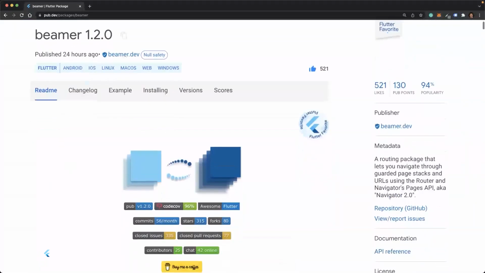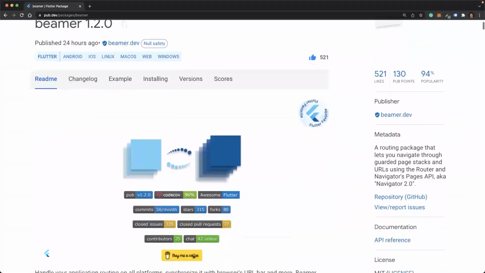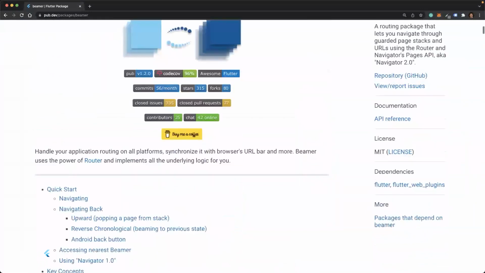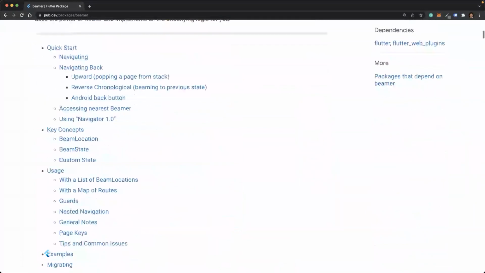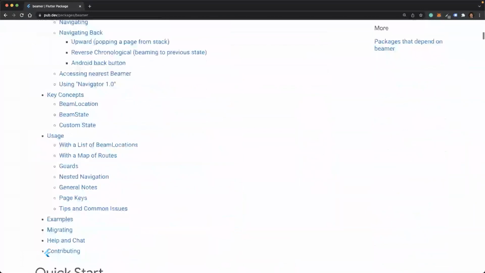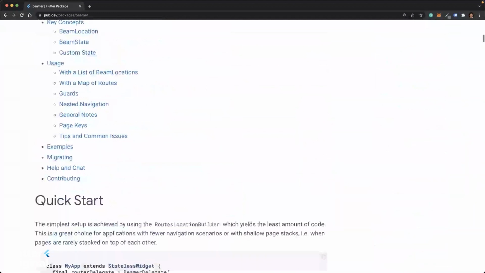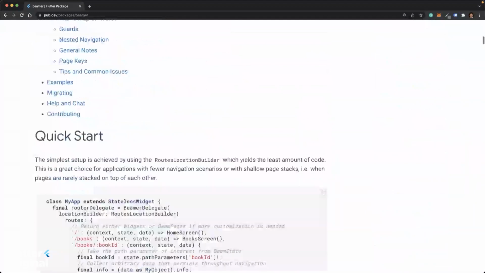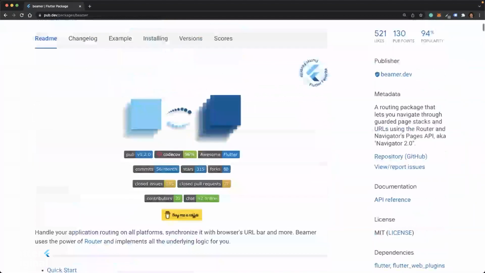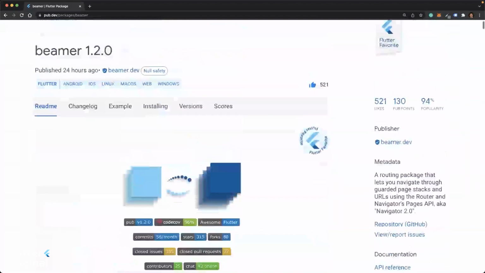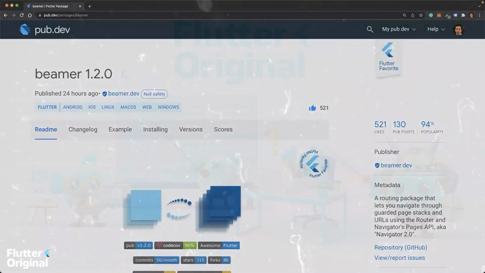So I was looking for similar names. There is already a package called Sailor or Voyager. All of those similar words were already taken. And then I remembered I was watching the Star Trek series at the time. And I thought, okay, that's beaming, like magically beaming to some other place in your application. And the Beamer name was coined.